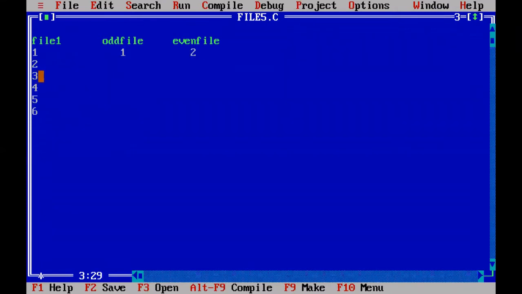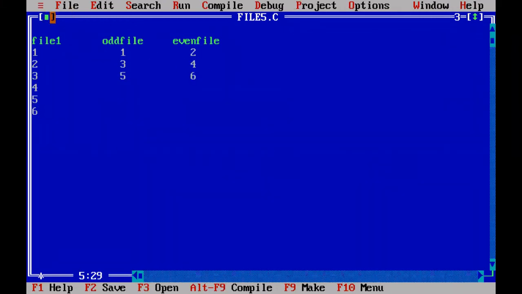Next we will read 3. 3 is an odd number, so I store it into the odd file. Next I will read 4. 4 is even, so I store it into the even file. Next I will read 5; 5 will go into the odd file because it is odd. And 6 I will read. 6 is even, so it will go into the even file.